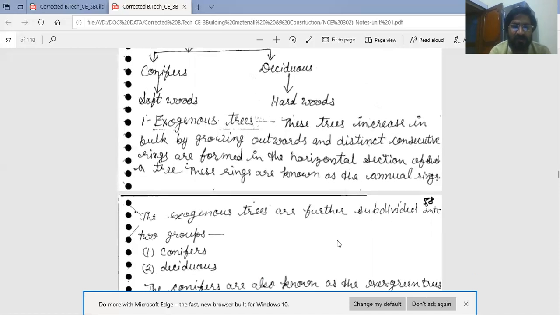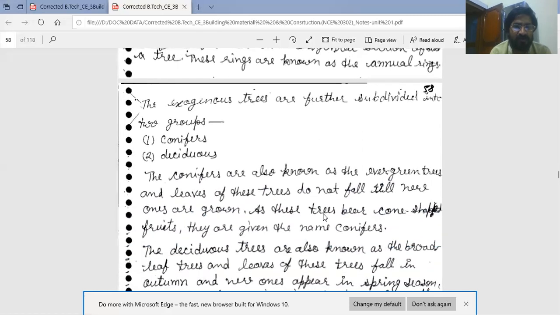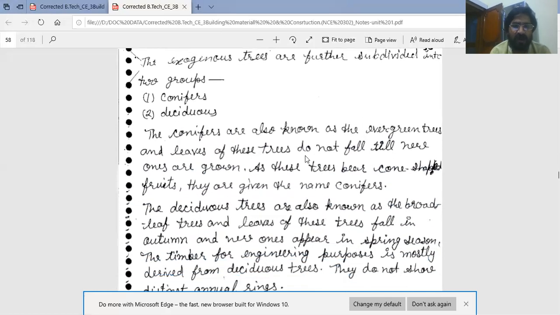The exogenous trees are further subdivided into two groups. First is conifers and second is deciduous. The conifers are also known as the evergreen trees. Conifer trees are generally found in hilly areas, and the leaves of these trees do not fall till new ones are grown. As these trees bear cone fruits, they are given the name conifers.